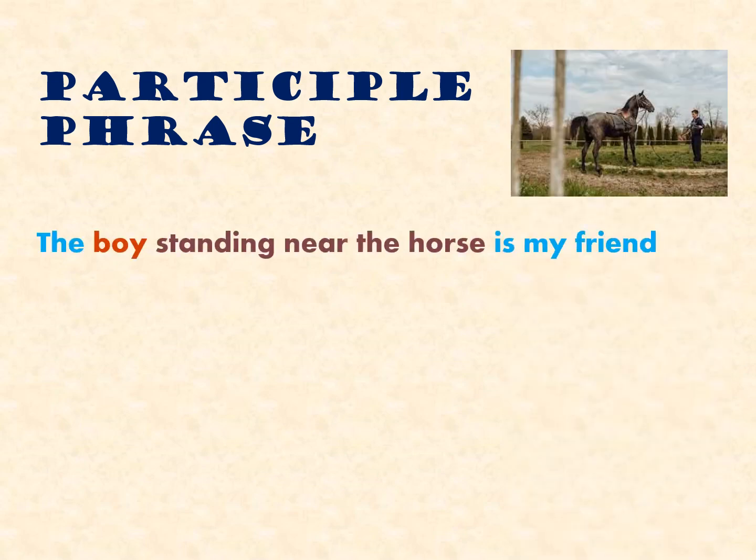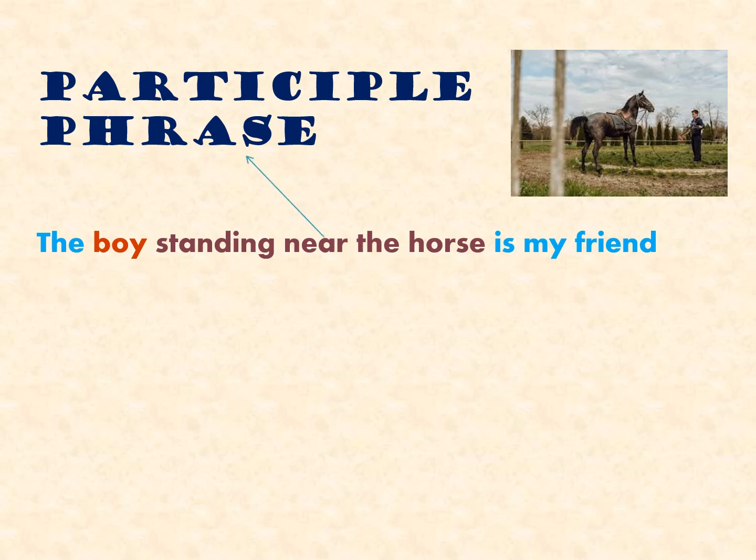The boy standing near the horse is my friend. So in this sentence, standing near the horse is a participle phrase. This phrase is giving information about the noun boy. So, which boy is my friend?